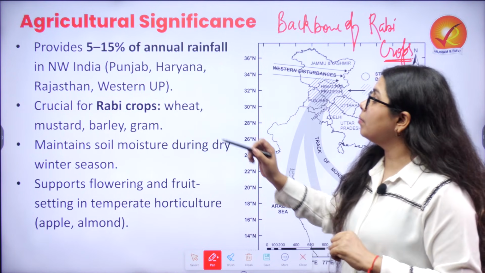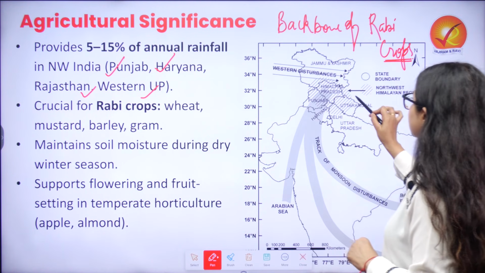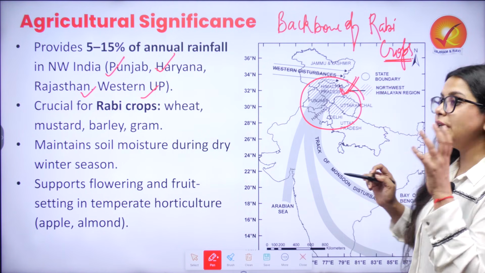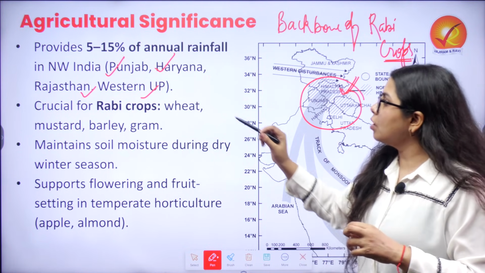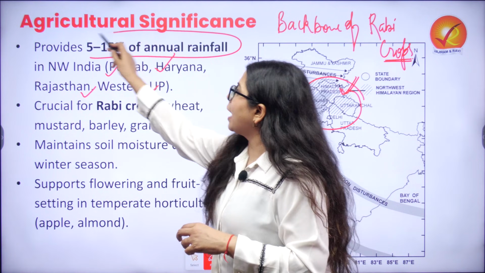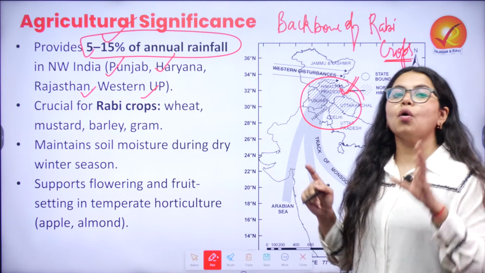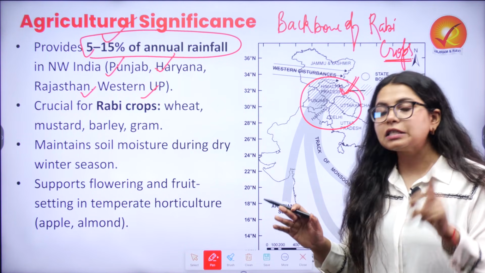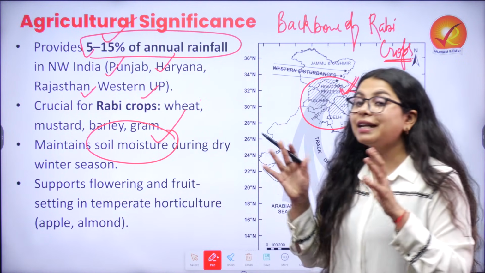And when we are talking about regions such as Punjab, Haryana, Rajasthan and western UP, as you can see in the given map, this is the region which actually gets to see the impact of the rainfall I am talking about. So 5 to 15% of annual rainfall that happens in northwest India is because of western disturbances itself, and it is the one which is responsible for soil moisture during the dry winter season.